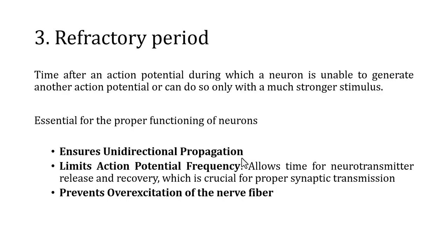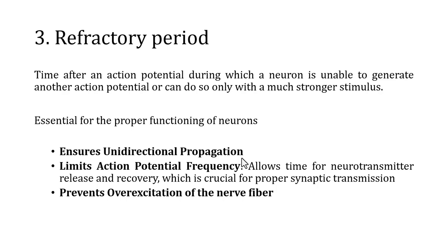Resting time of a nerve after it generates an action potential. During this time the nerve cannot fire another signal, or it can only fire again if the signal is extra strong, right? This property is known as the refractory period.